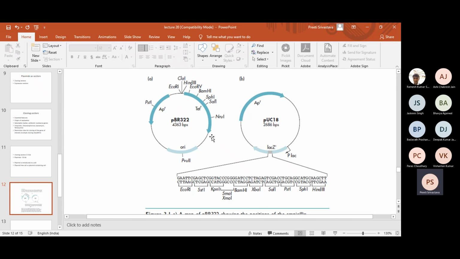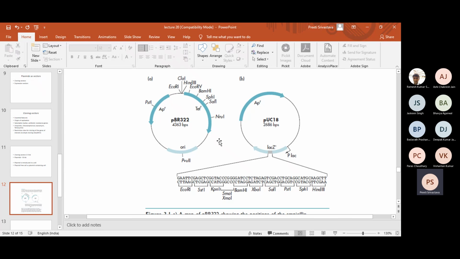Usually when we look at a plasmid map, the unique restriction sites are shown. That means they usually show the sites which are unique to the particular sequence. So for example, PvuII is a unique site. EcoRI is a unique site for the restriction enzyme. PstI is a unique site for the restriction enzyme, right?